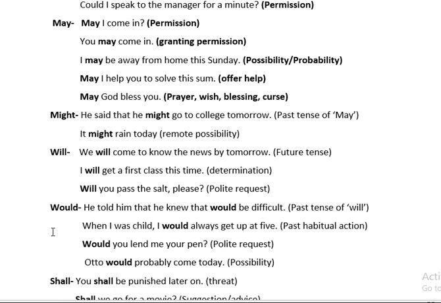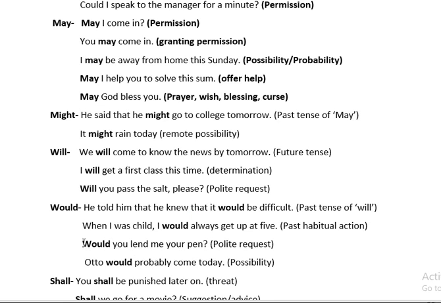After that, would. He told me that he knew that it would be difficult for him. Here again, would is used as past tense of will. Again here it is indirect form. He told him that he knew that it would be difficult. So here you can say it is used as past tense of will. That you have to keep in mind. It is again indirect speech.